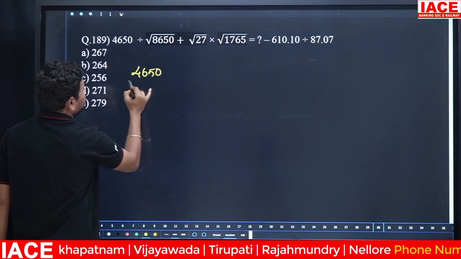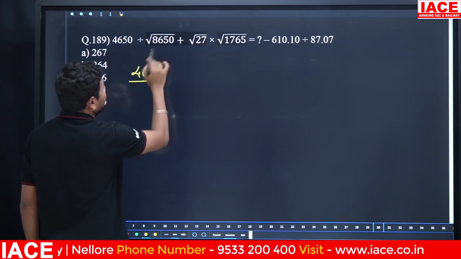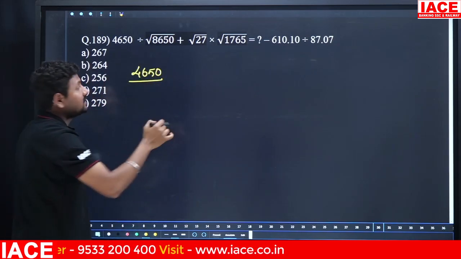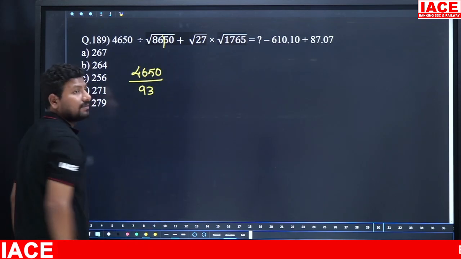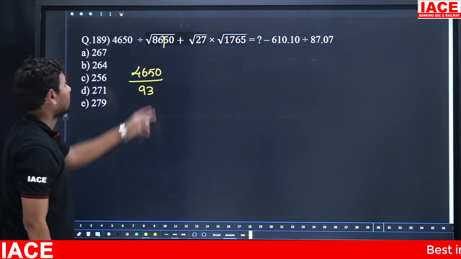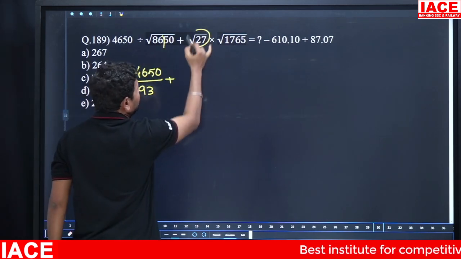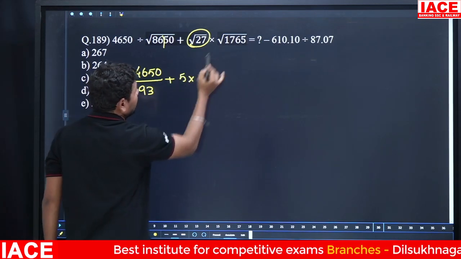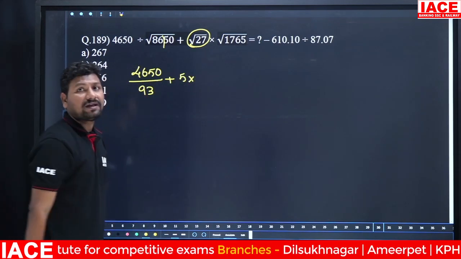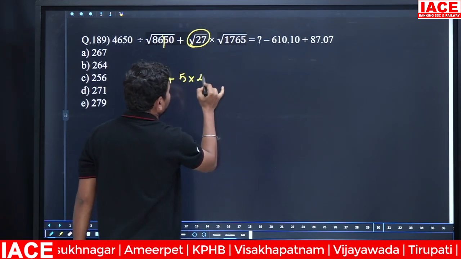4650, this we can also calculate with approximation. Then 8650, meaning 86: for the 86 you can assign 9, and for the 50 you can assign 7, because 7 square value is 49, which is very near to 50. Plus root of 27, which we are unable to solve, you can convert into root of 25. Root of 25 value is 5. And root of 1765, it is nothing but nearly 42.